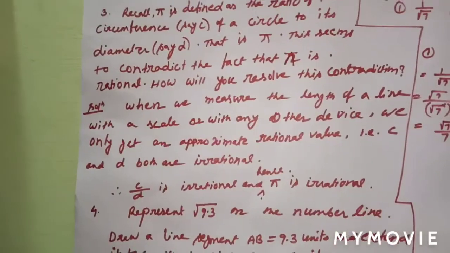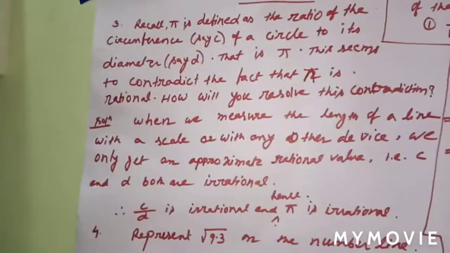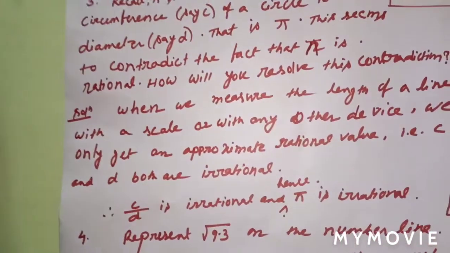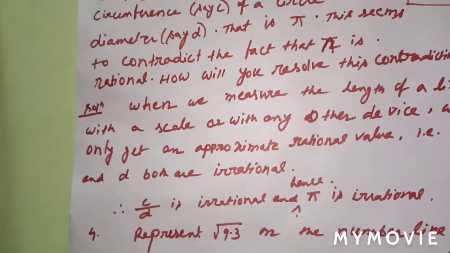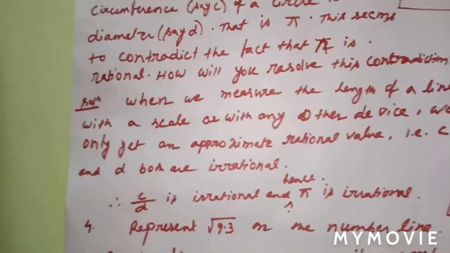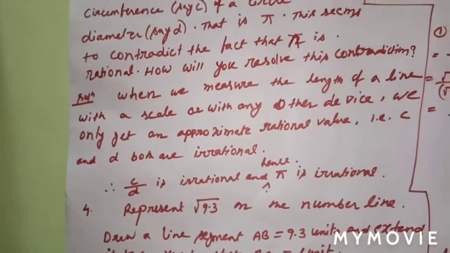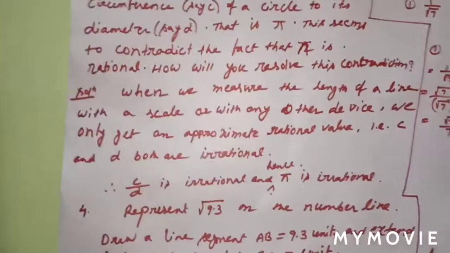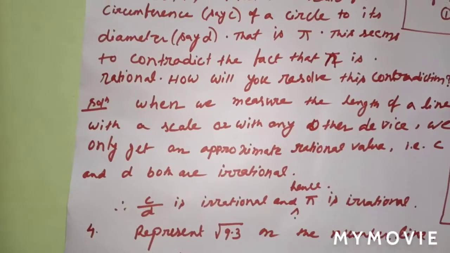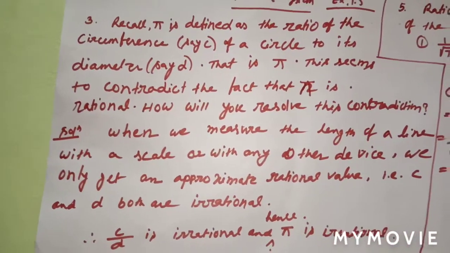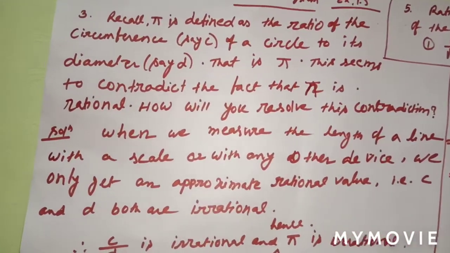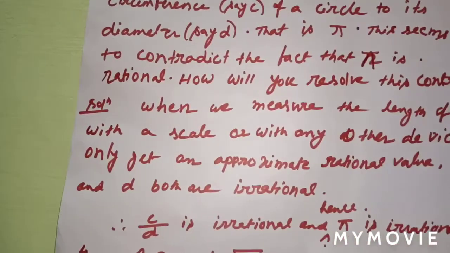That means if you are going to measure the circumference or diameter with a scale or any other device, we will not get the exact value. Understood? The circumference will not give the exact value, and the diameter also will not give the exact value. We will get an approximate value.